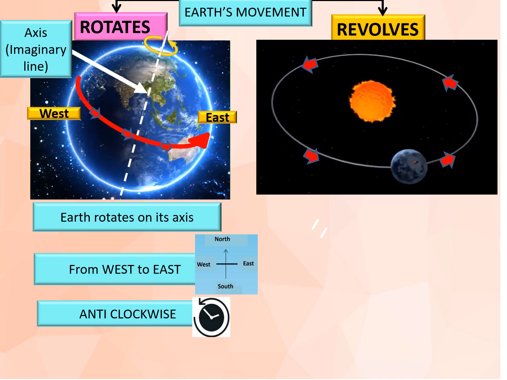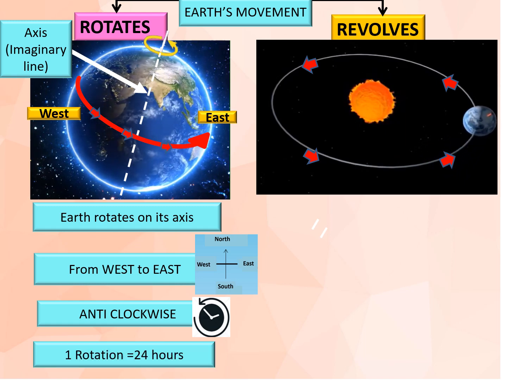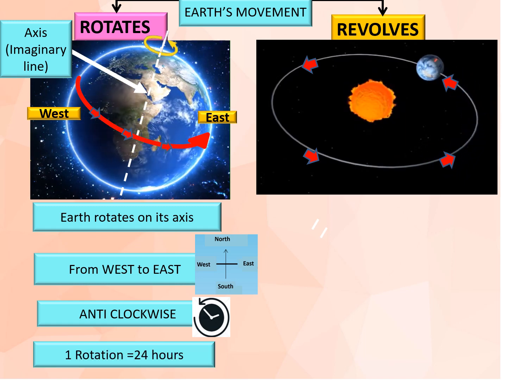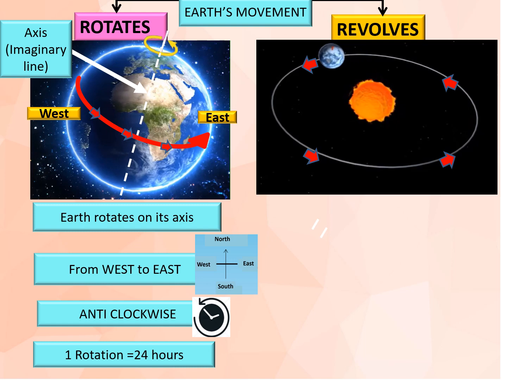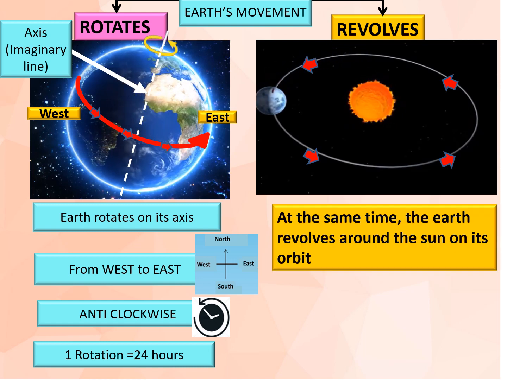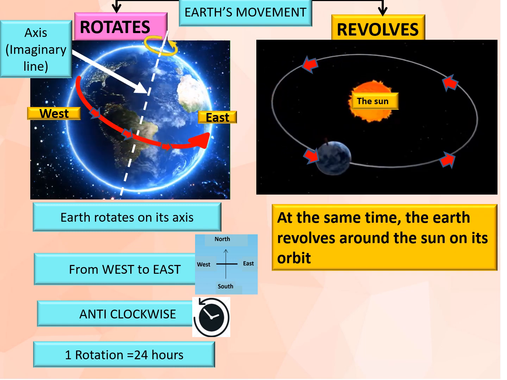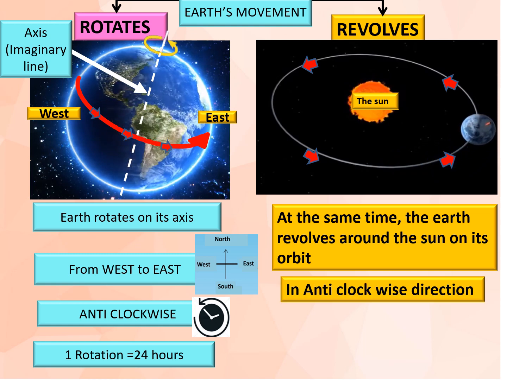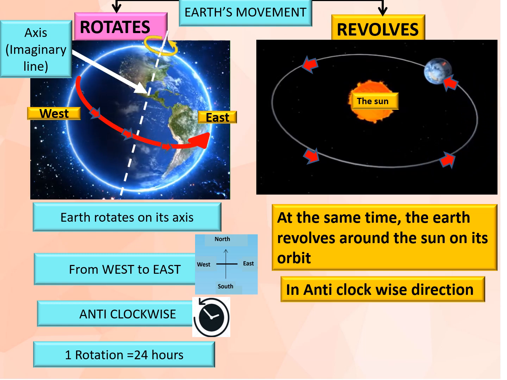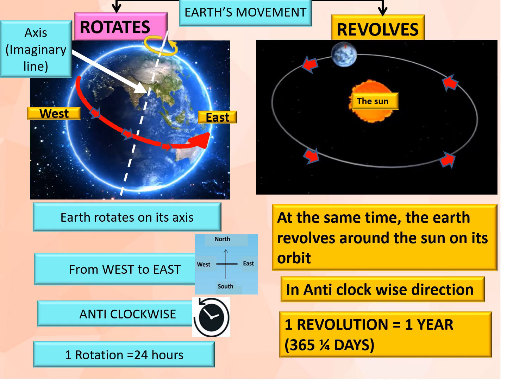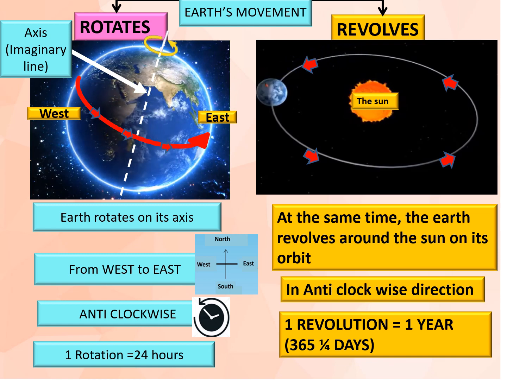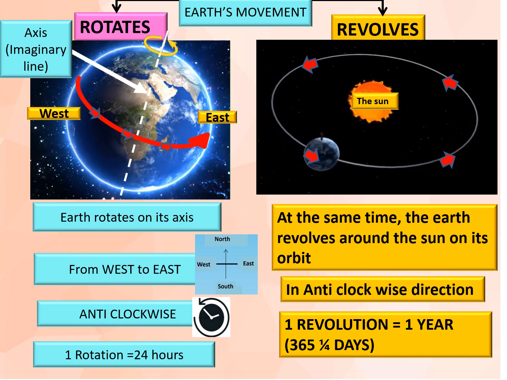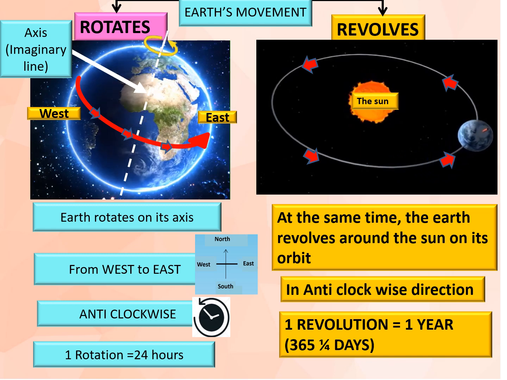And one complete rotation of the Earth on its axis will take 24 hours or a day. And at the same time, the Earth also revolves around the Sun, also in anti-clockwise direction. And one complete revolution of the Earth around the Sun will take 1 year or 365 1/4 days.